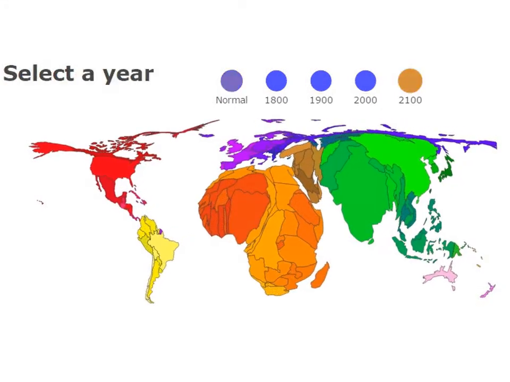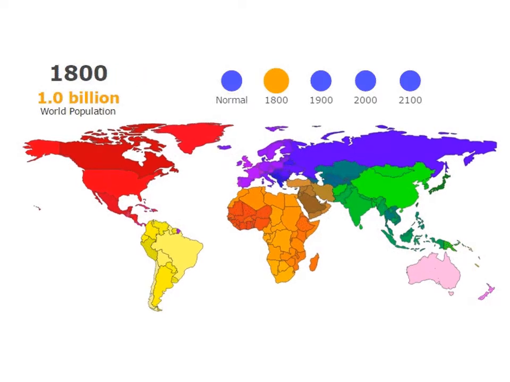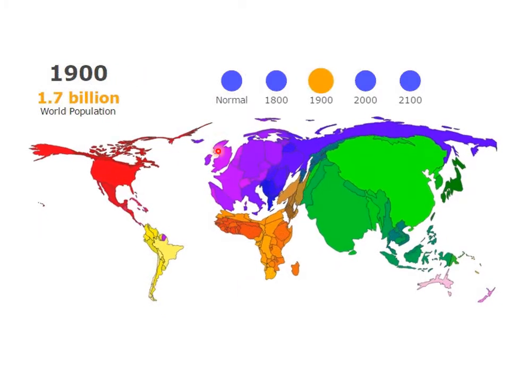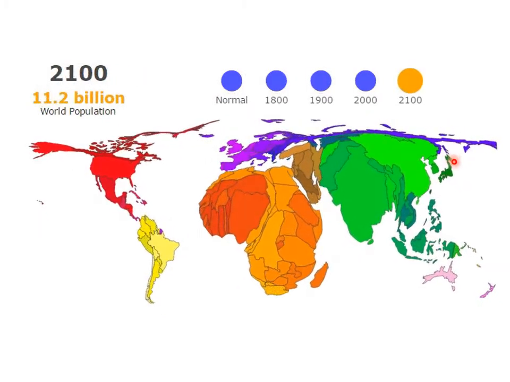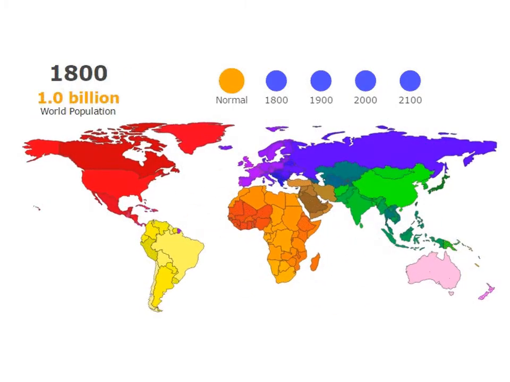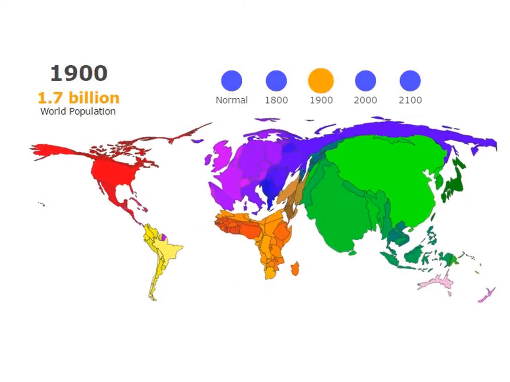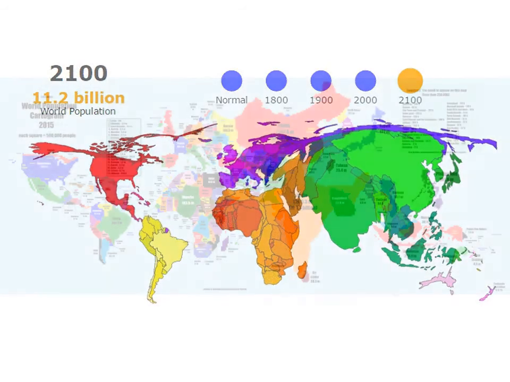Here we can see the evolution of the population of the world. Asia was the most populated area in previous centuries, then Europe grew a lot, but then Asia again, and it's expected that in the future Africa will be the most populated area in our planet.